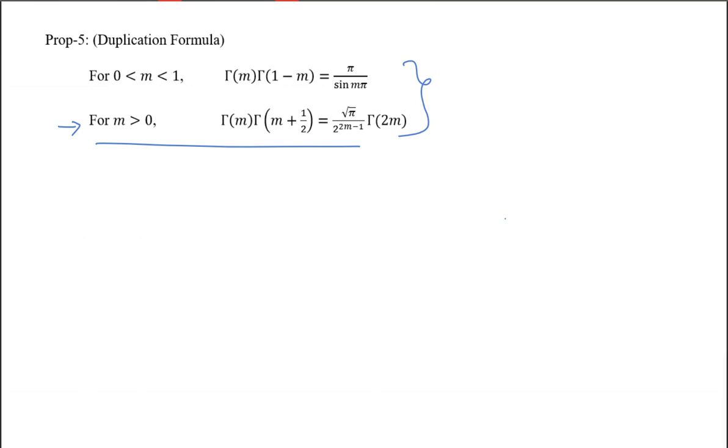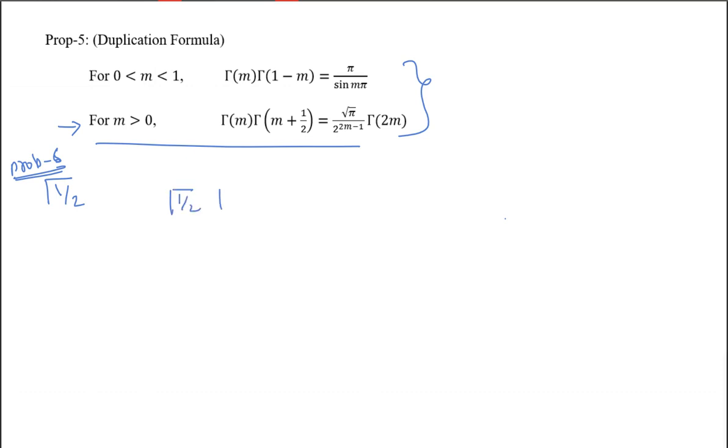So suppose I ask you to find the value of gamma half. This is another property, property 6. You need to remember the value of gamma half, root pi. How are we getting root pi? By the second theorem, put m equal to 1 by 2.